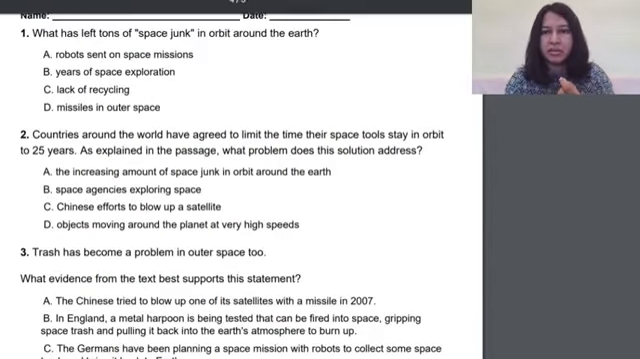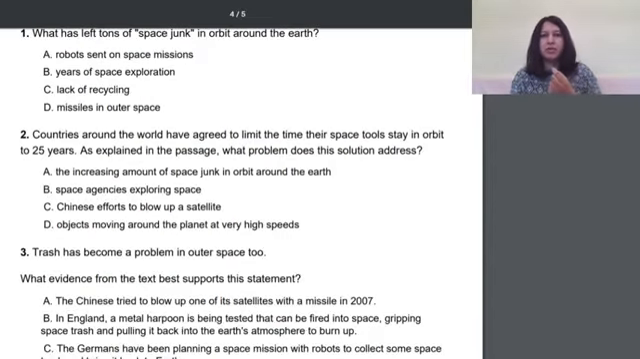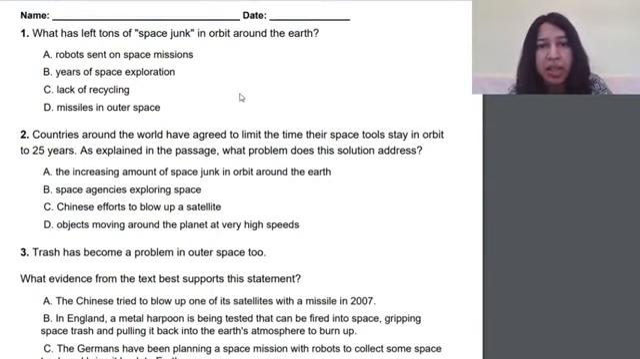Now let's look at the questions. Number one, what has left tons of space junk in orbit around the Earth? So the first is robots sent on space missions. Second, years of space exploration. Third, lack of recycling. And fourth, missiles in outer space. Now we know that we actually heard about 2 points, B and D, missiles and years of space exploration.